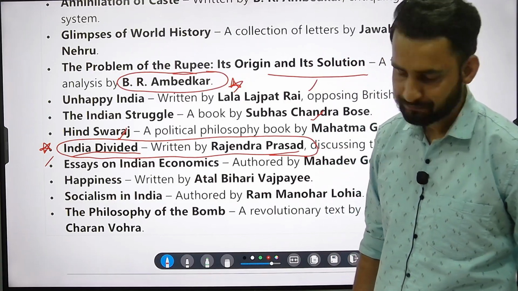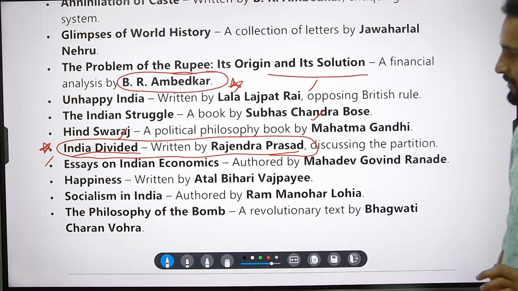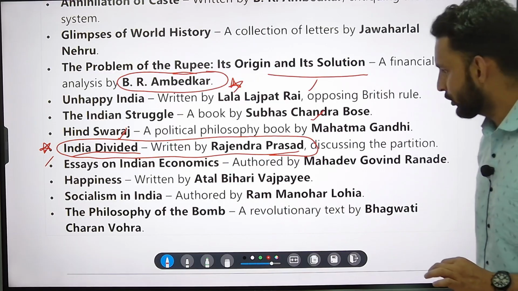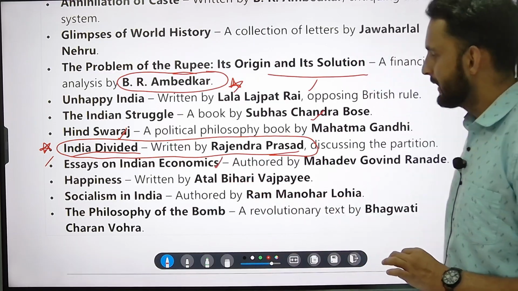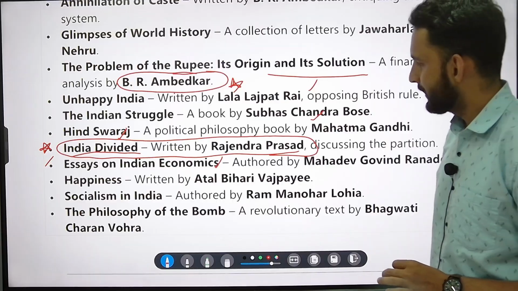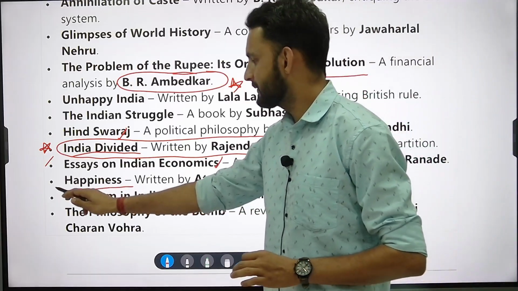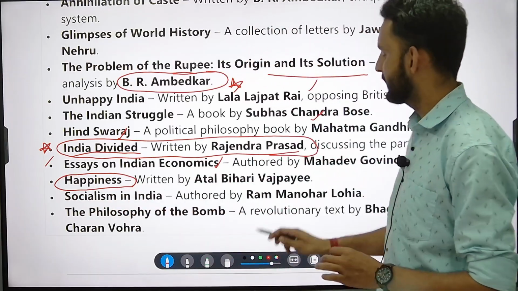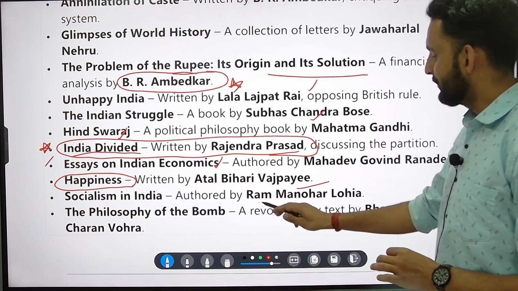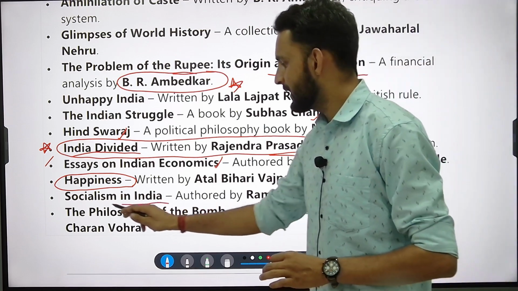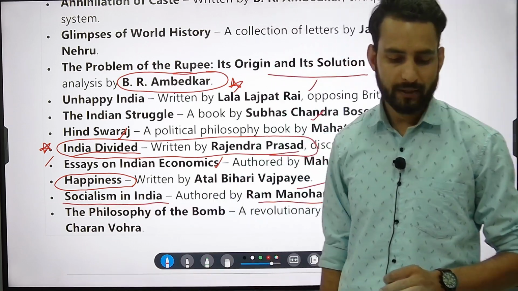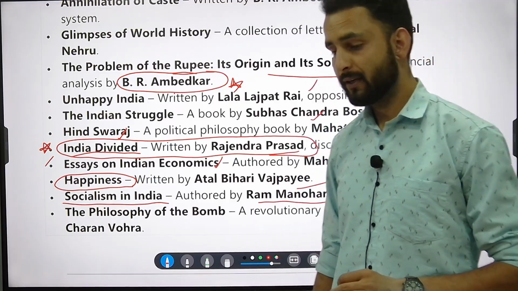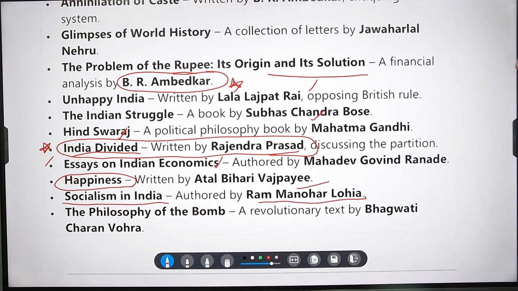Okay, so we will move on to our next book, that is Essays on Indian Economics. We have already seen this, by M.G. Ranade. Then Atal Bihari Vajpayee has written Happiness, an important book. Ram Manohar Lohia has written Socialism in India, a great socialist leader, Ram Manohar Lohia. Keep it in mind. This is very important. So it is an important book.